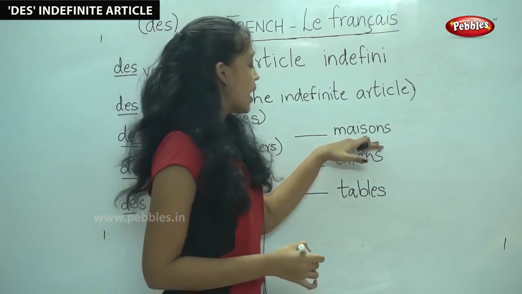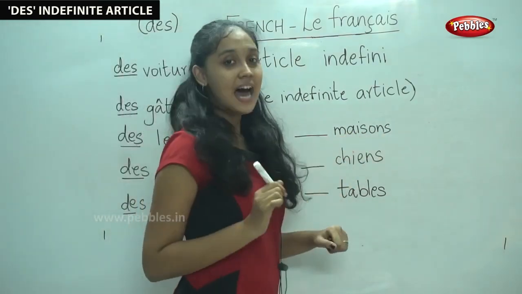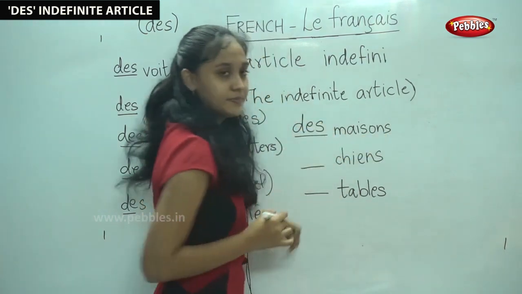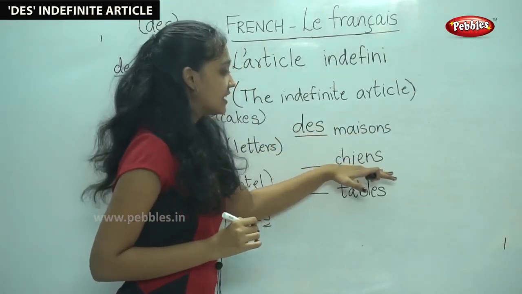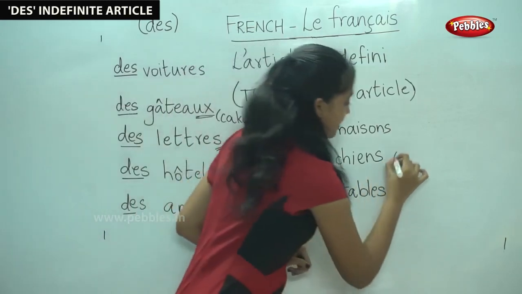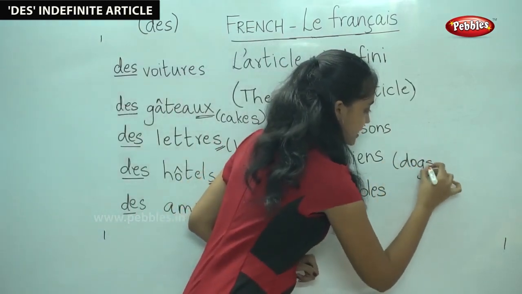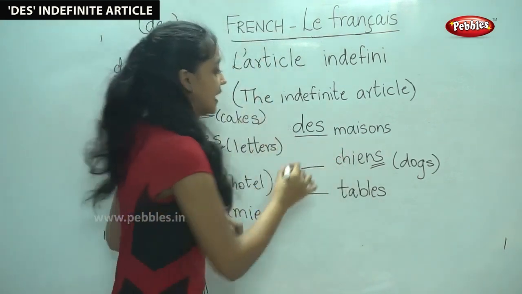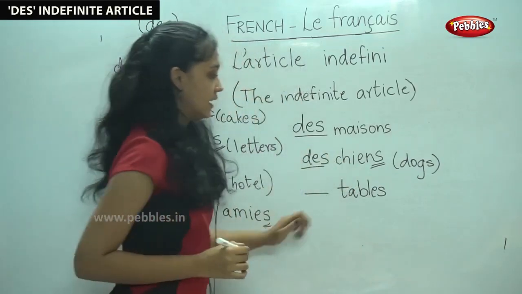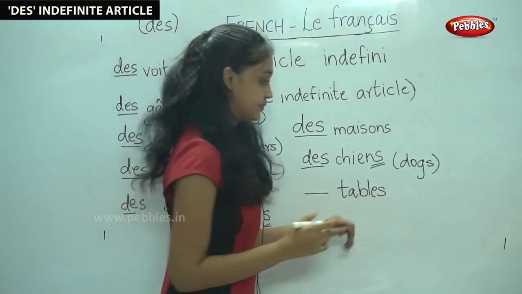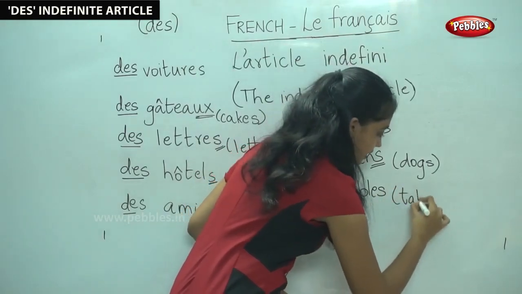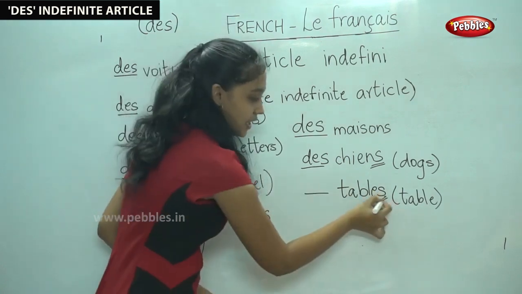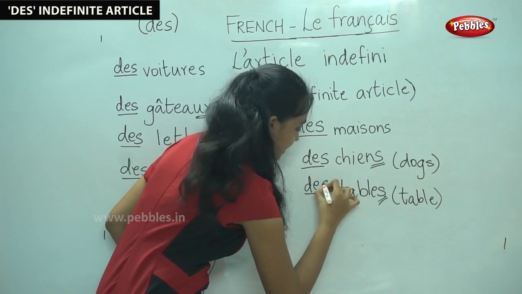The next word is maison. Maison means house. It is in the plural form. Therefore, we use des. Des maisons. The next word is chien. Chien means dog. It is in the plural form. Therefore, what would we use? Yes, we would use des. The next word is table. Table means table. As I already told you, the pronunciation is table. Since it is in the plural form, we use des.